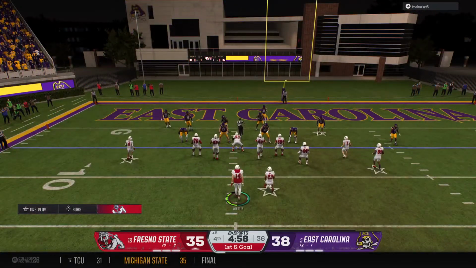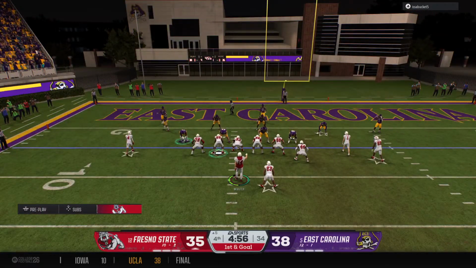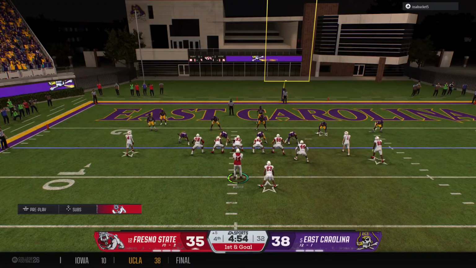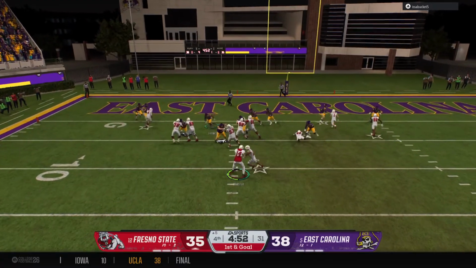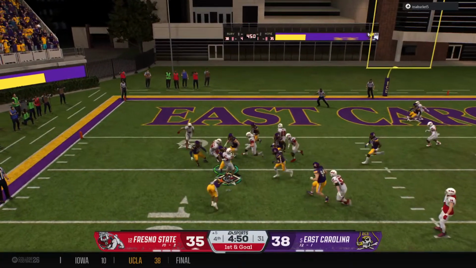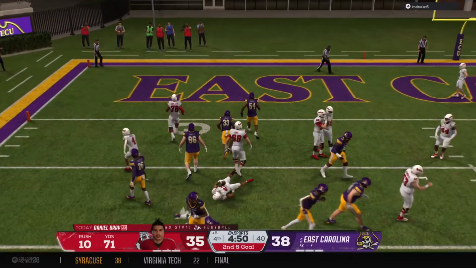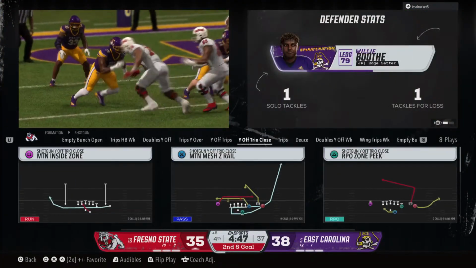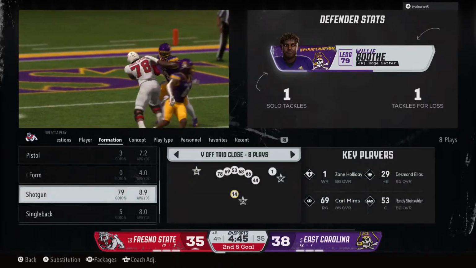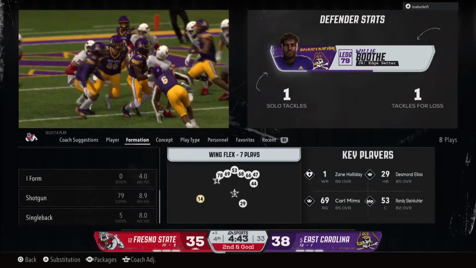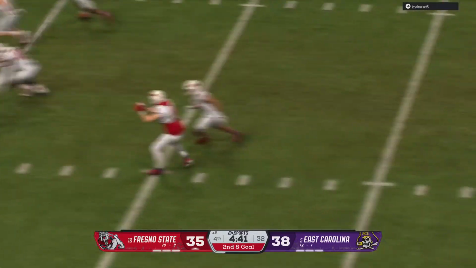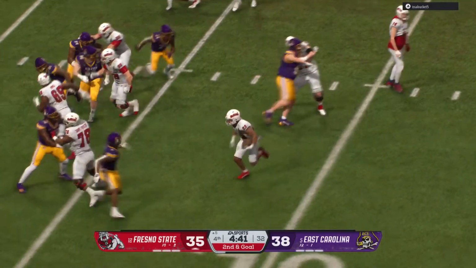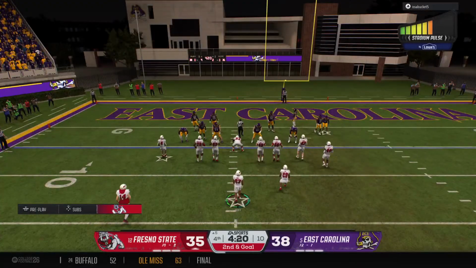Now the quarterback found a matchup that he loved, gets a big gain with a nice throw, and now they're down in the red zone looking for some points. They'll try to run it in on 1st and goal. Gets back to the line, but no closer to the end zone than that. That is called gap integrity. Nice job by this defense of taking away that inside run and then using their speed as the back tried to bounce that to the outside. There's just no room to run.